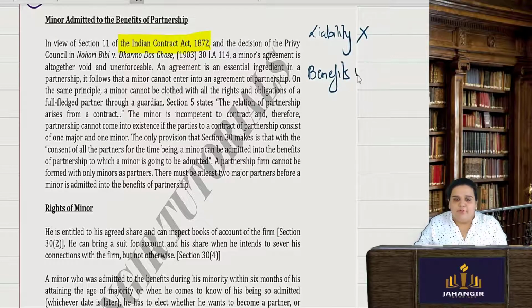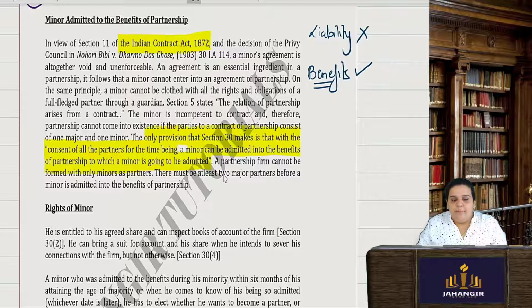Benefits are in favor of the minor, no? So the law always looks at the benefits of the minor. If it is benefiting the minor, yes, definitely you can admit the minor into the firm, and it has to be with the consent of all the partners. So the provision under Section 30 says that with the consent of all the partners for the time being, a minor can be admitted into the benefits of the partnership.